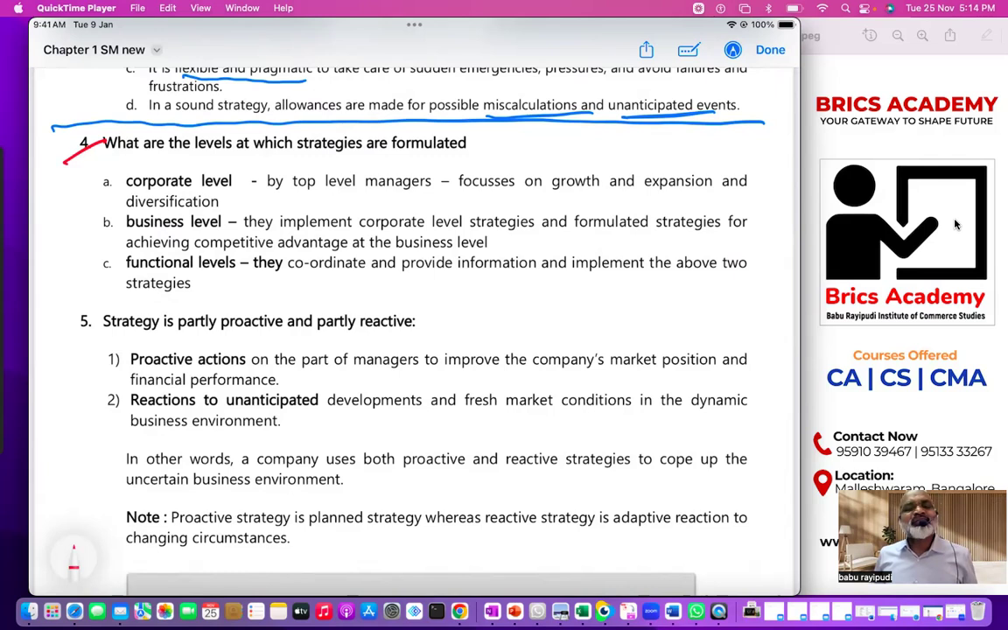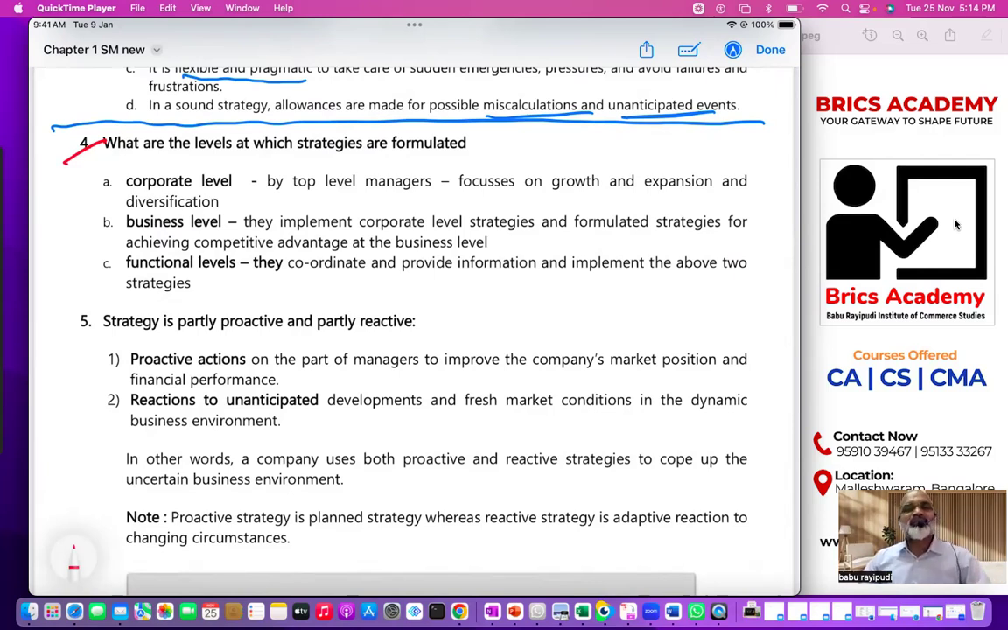So the question is, when strategy is a long-term action plan, who actually formulates strategies? Strategies will be formulated in any company by 3 levels. First of all, before I use the word 3 levels, strategies are generally formulated by top level managers. These top level managers are also called senior level managers. The senior level managers will be taking care of the entire group. They do not formulate strategies for a particular branch or a particular department. Instead, they formulate strategies for the entire organization.